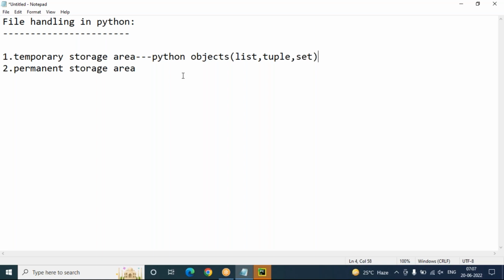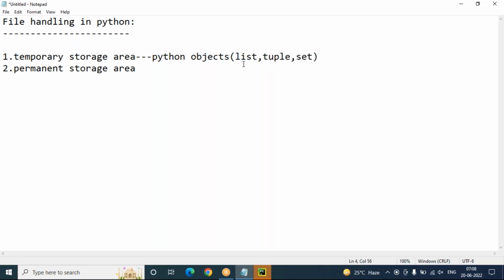Why? Because when we create a set or list or tuple, to store the data into these data structures, these storage areas simply store the values within them while we execute the program. Once program execution completes, these Python objects will destroy those values.